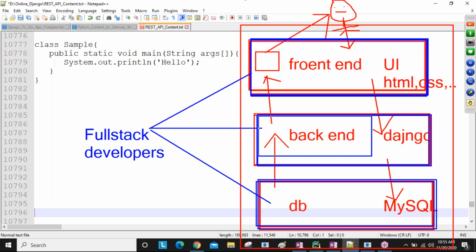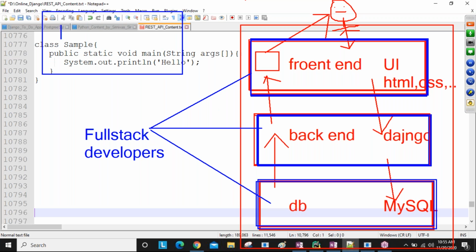So after completing your project, if a new project is there on Java, not Django, a Java application also requires a front end, and a Django application also requires a front end. The front end is common to Java and common to Django. Remember this point. This is my front end.